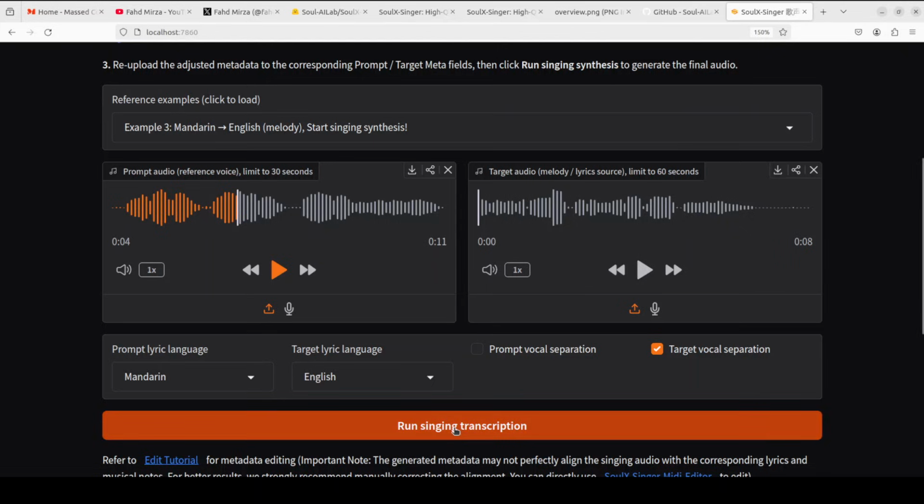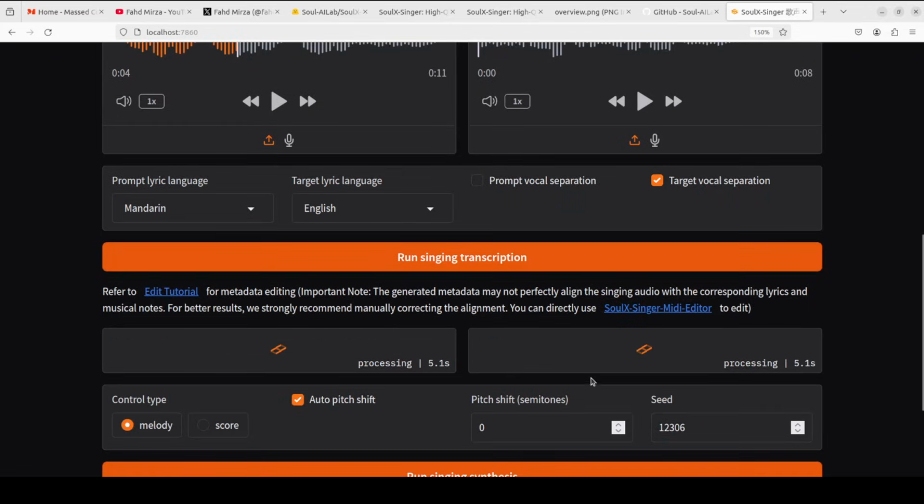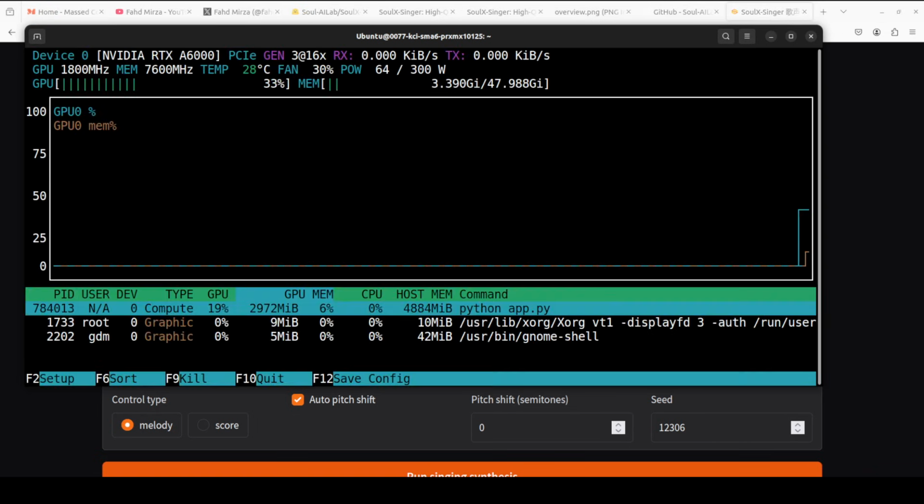So let me click on singing transcription. It is going to do the transcription here. It is working, as you can see. While it runs, let me show you VRAM consumption. So it's not that hi-fi a model, and you can see that it is still just over 5 gig of VRAM, and I don't even think it goes above that. Yeah, it is staying there.